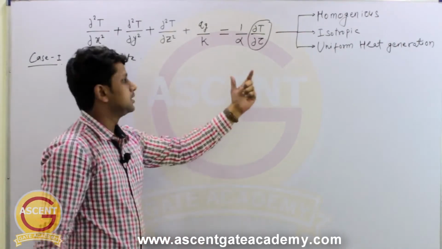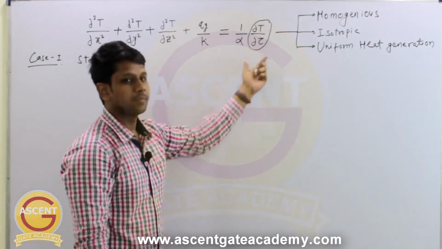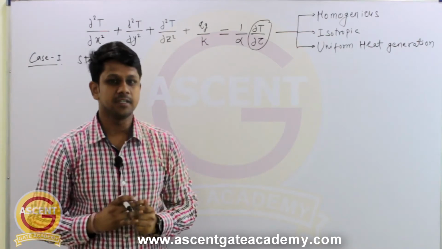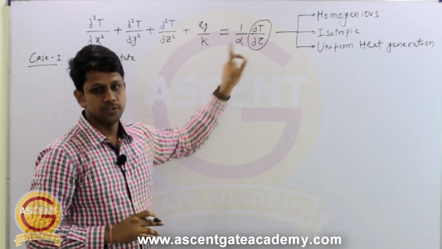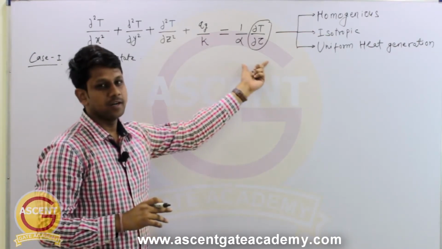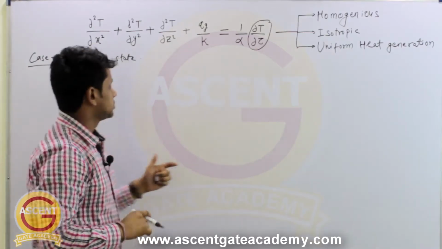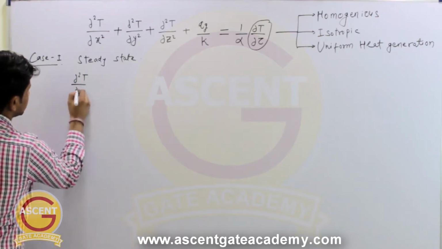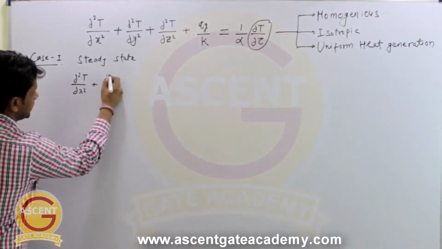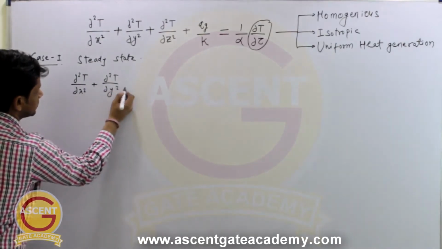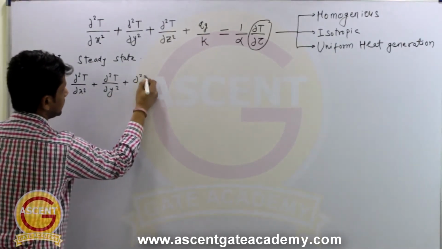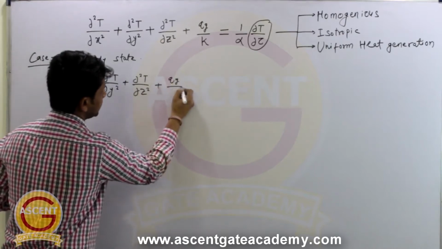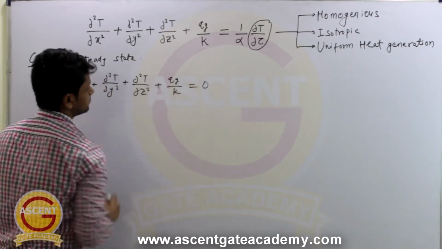It shows the variation of temperature with respect to time. And as we have considered this heat transfer to be steady state, this value will become 0. So the right hand side of the equation is going to become 0. So what we are remaining with is del square T by del x square plus del square T by del y square plus del square T by del z square plus Qg by k equal to 0.